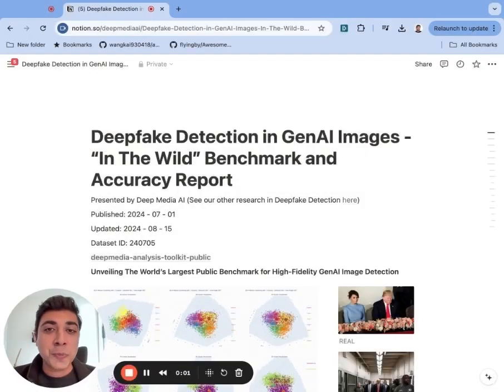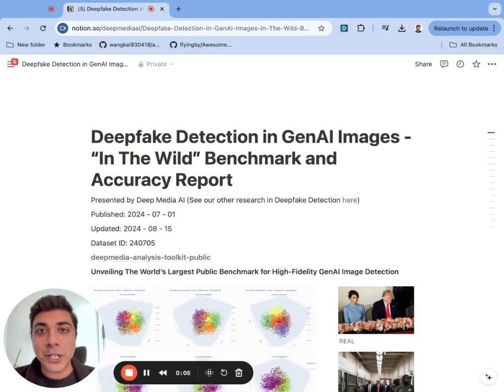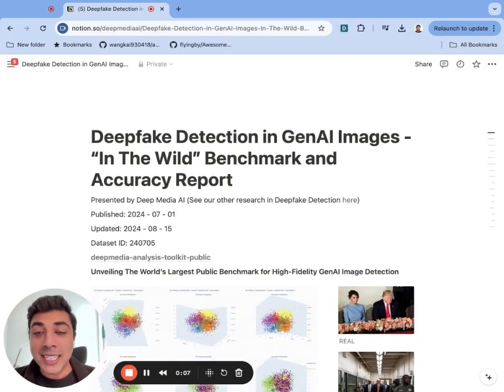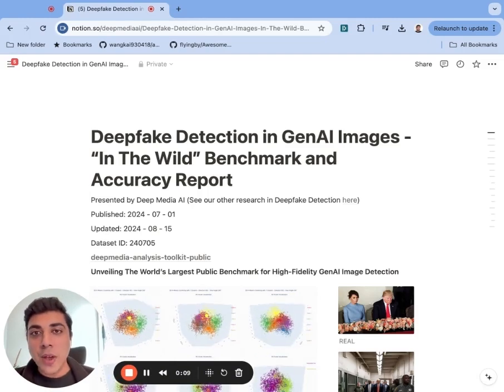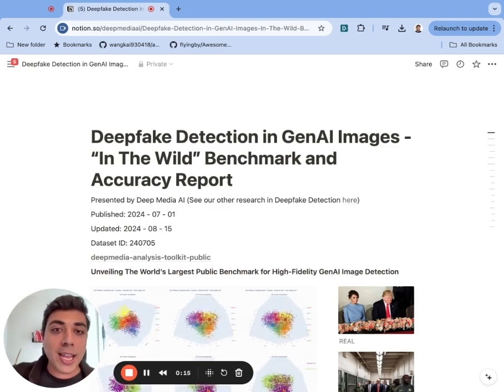Hey, this is Rijul Gupta, the CEO and founder of Deep Media, a global leader in deepfake detection and AI disinformation security. And today I wanted to walk you through a recently released data set that we put together to benchmark deepfake detection in Gen AI imagery.